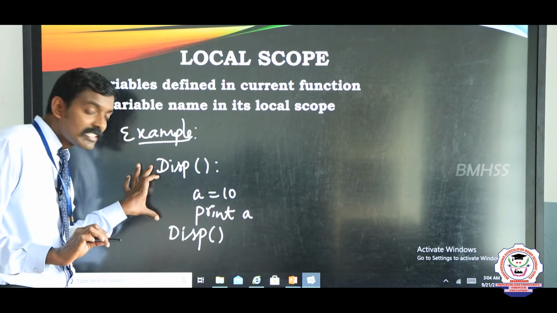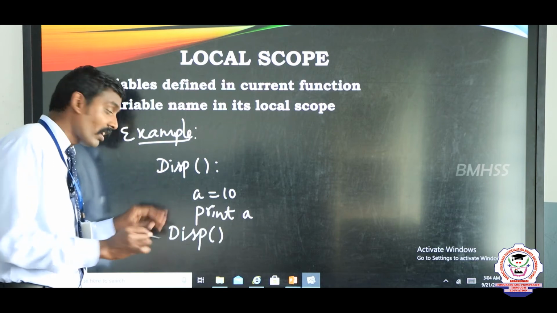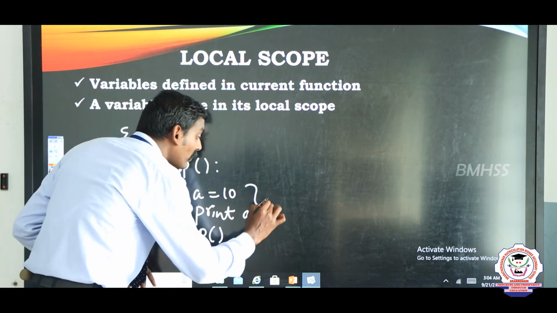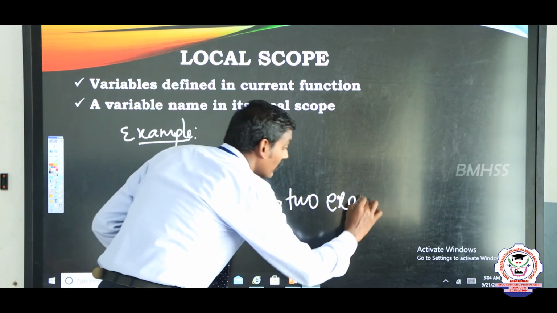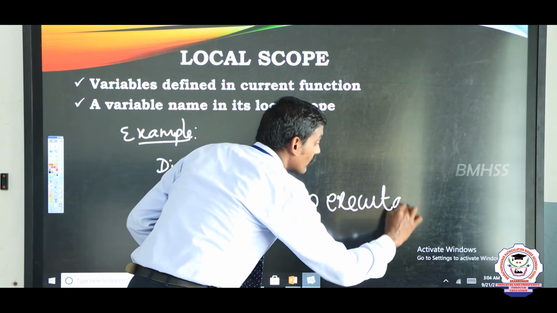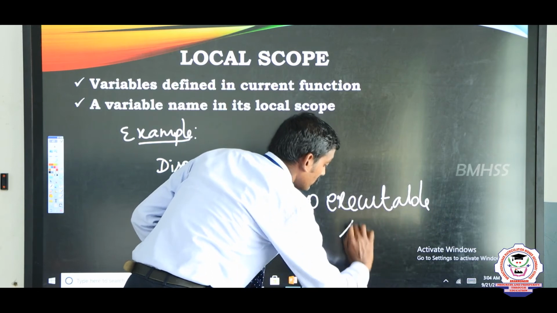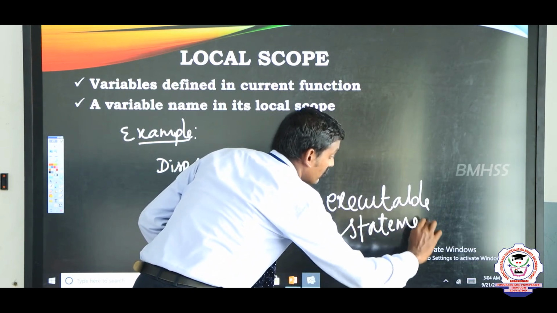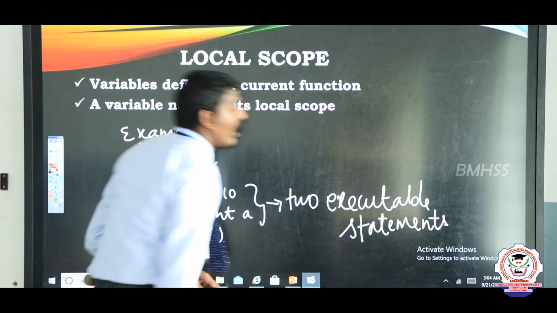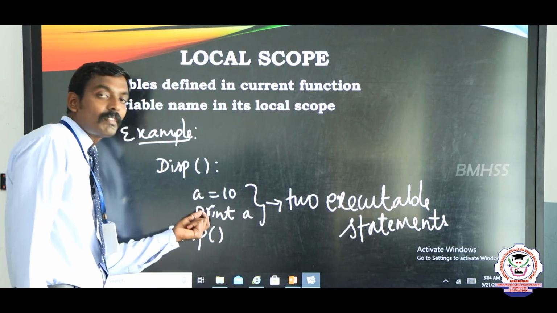Here, this is a function. In this function, we have 2 statements. These 2 are executable statements. These statements can be executed.